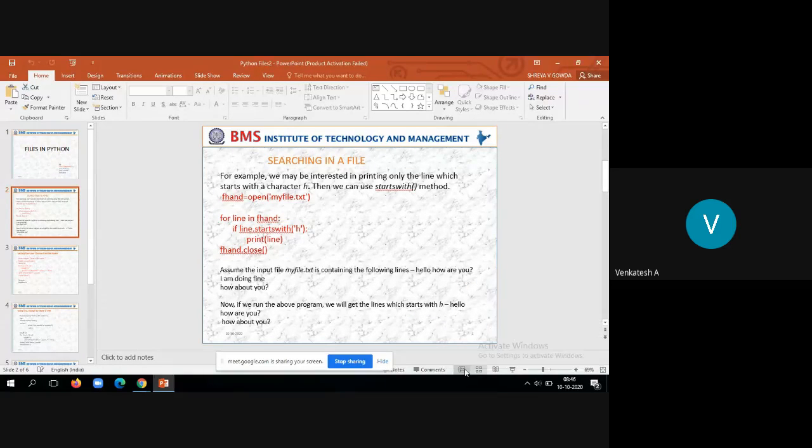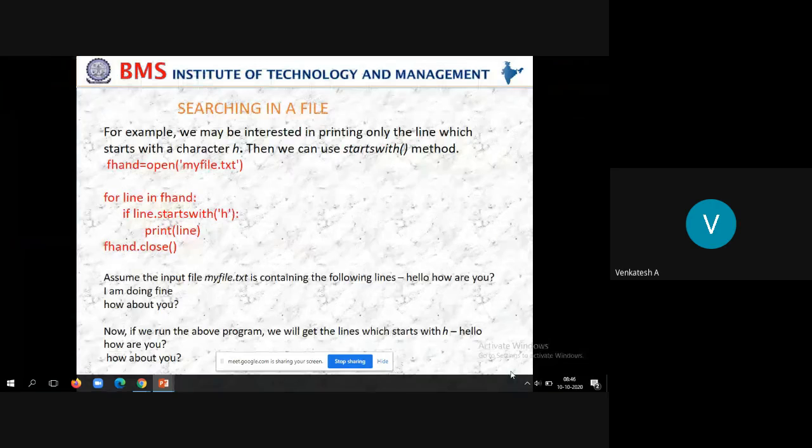Students, can you tell me yesterday what are the things we did with files? Yesterday we came to know how to open a file and what is the method for opening a file. Hello, how to create a file in Python? Hello, Sridhar.